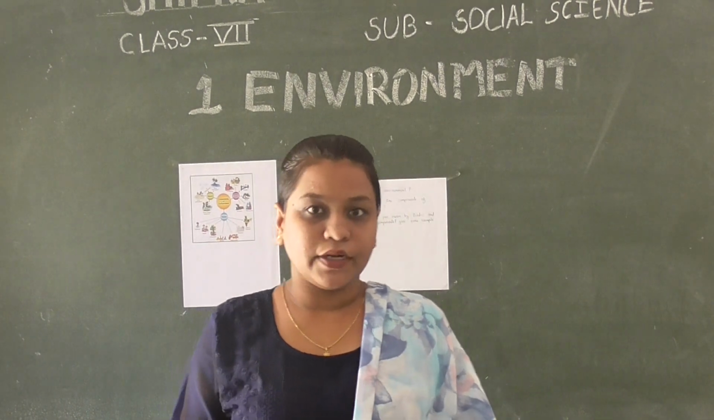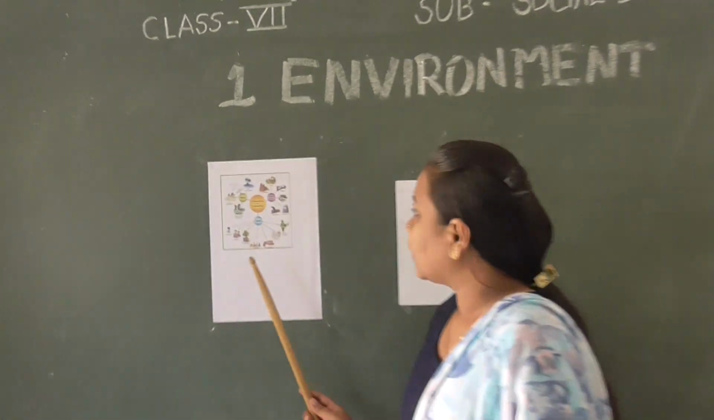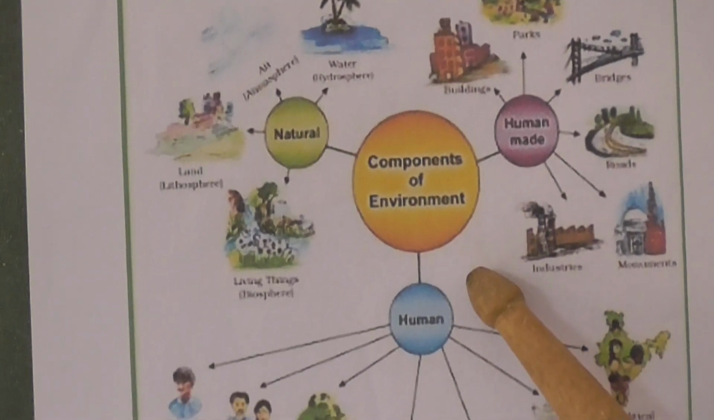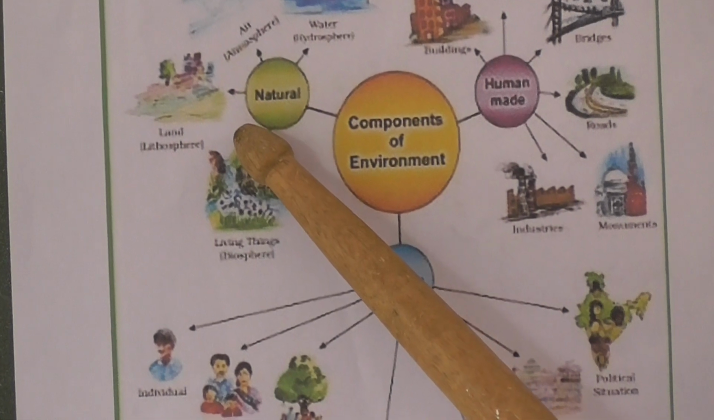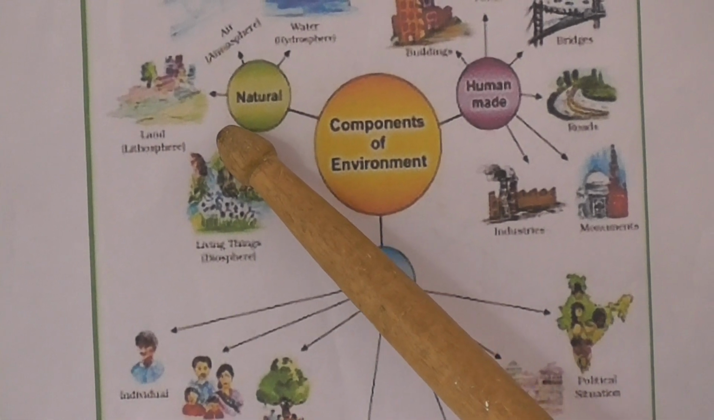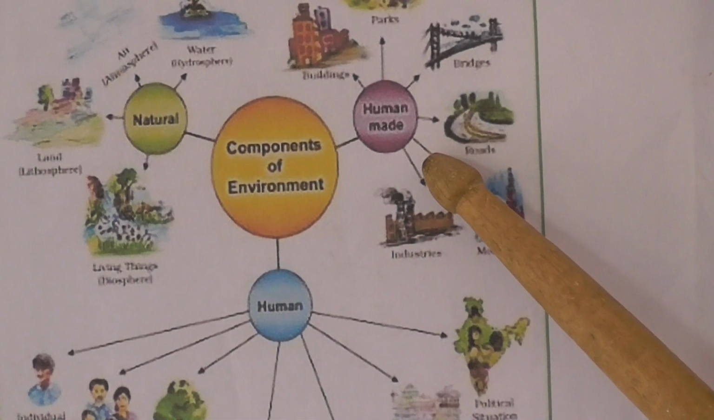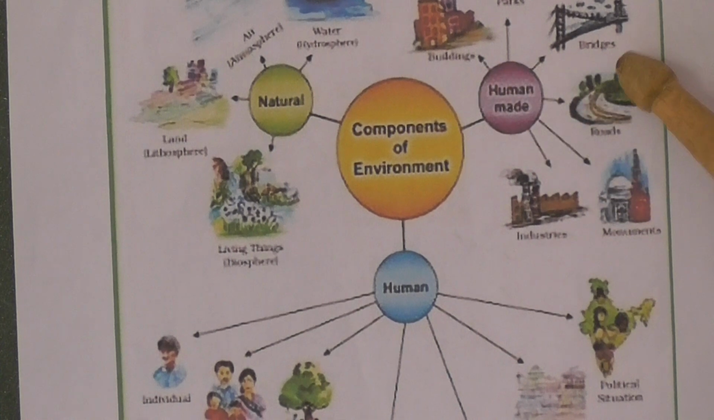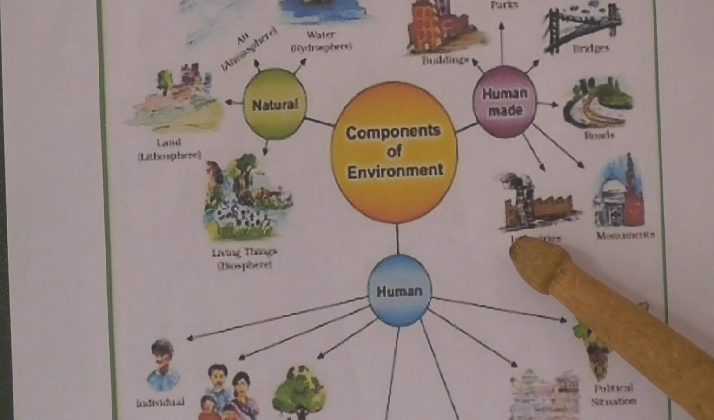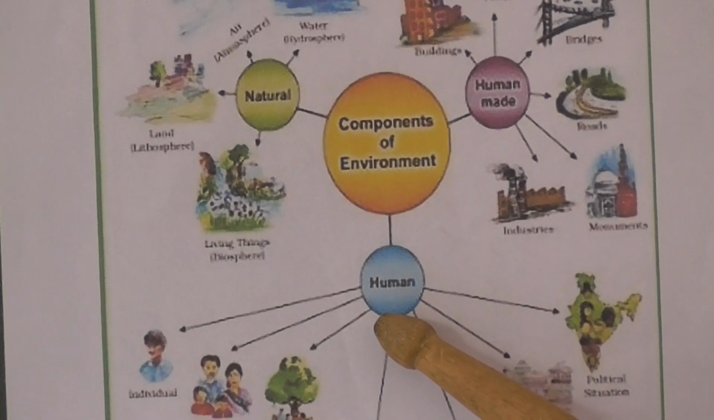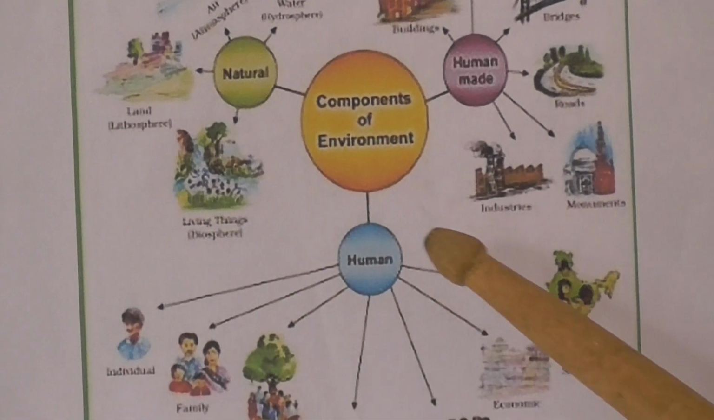Now children, I repeat the components of environment for you. Here there are three categories of components of environment. First one is natural things, both biotic and abiotic components, and second is human-made things such as buildings, bridges, roads, monuments and industries, etc. And third one is human beings themselves and the activities of human beings.